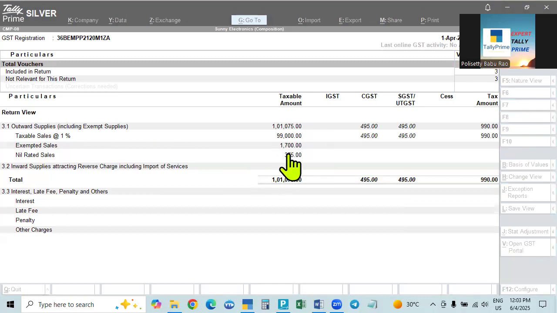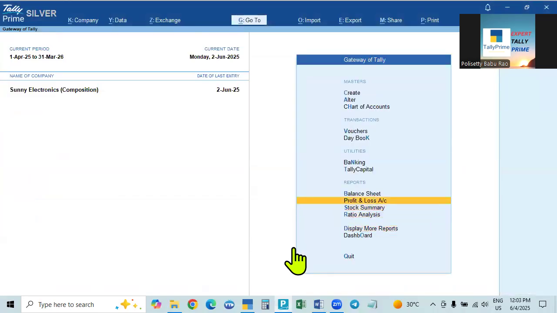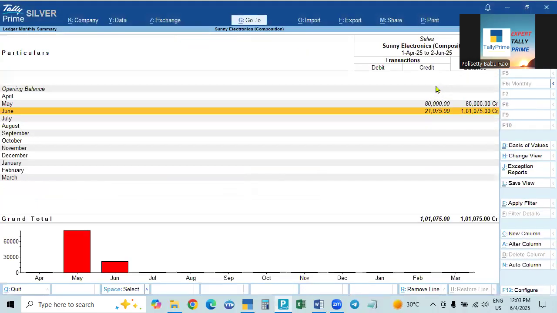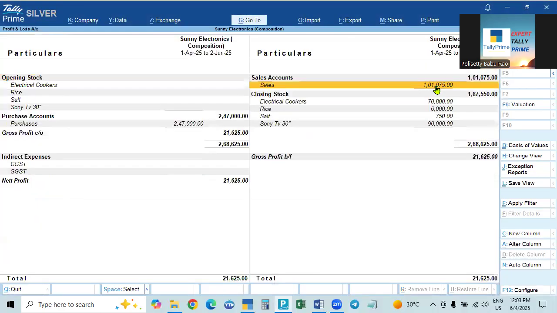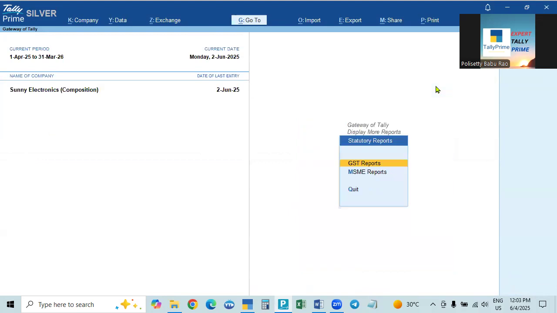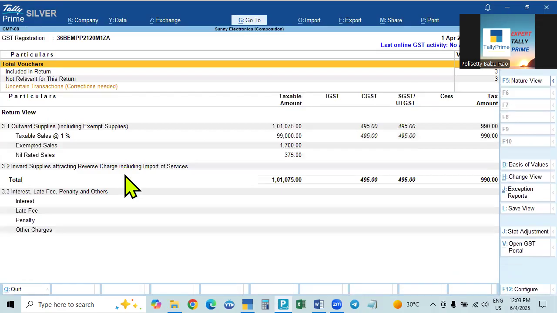Everything. If you go to the profit and loss account, it will show the sales. So 1,05,000, this is the total amount. That is total. We require only the taxable supplies. In that, non-taxable is also added. And here, go to display more reports, statutory reports, GST reports, CMP08. This is only outward supplies, normal outward supplies at 1% on the taxable sales, and on non-taxable,